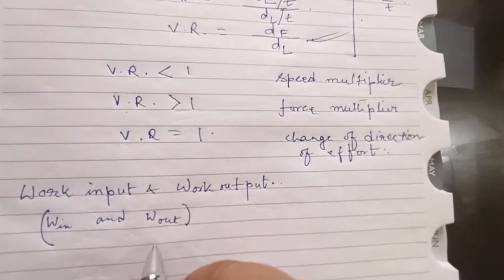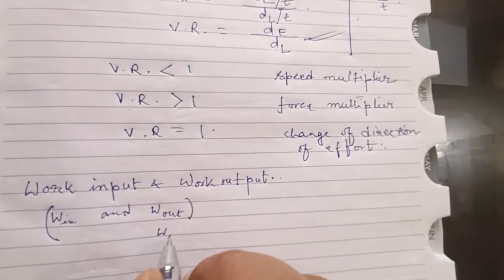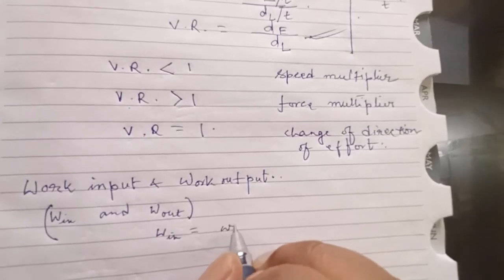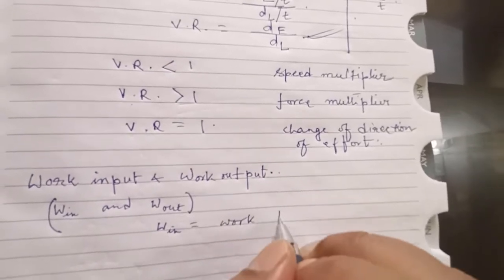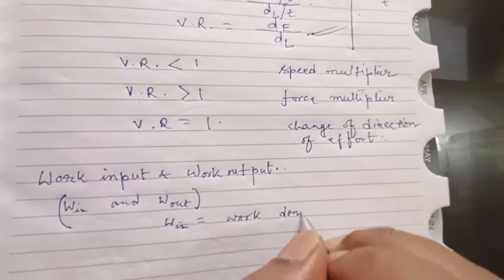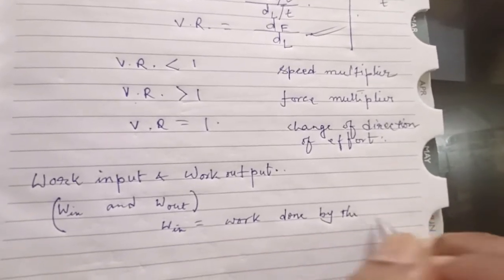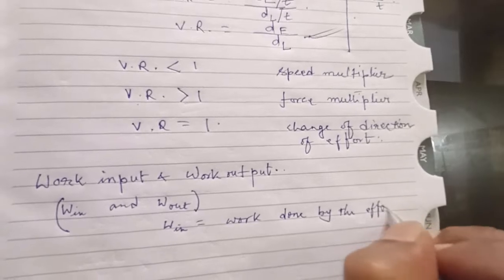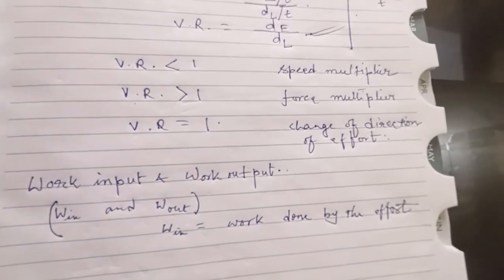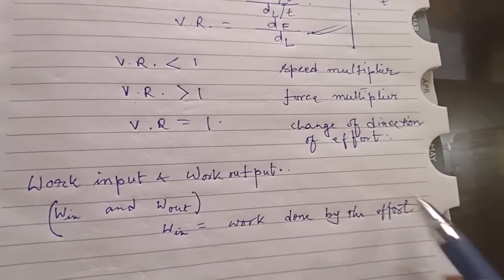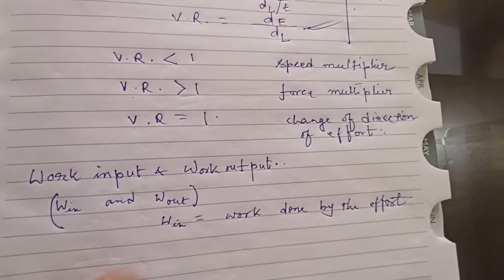That means work input, W in, is nothing but the work done by the effort. That means how much work is done by the effort. Remember that this work done is actually the work done by the machine, simple machine.